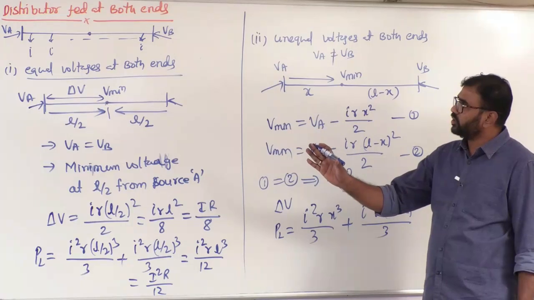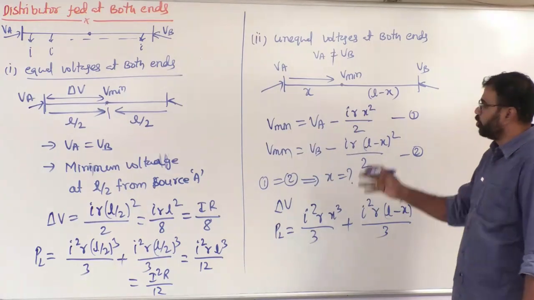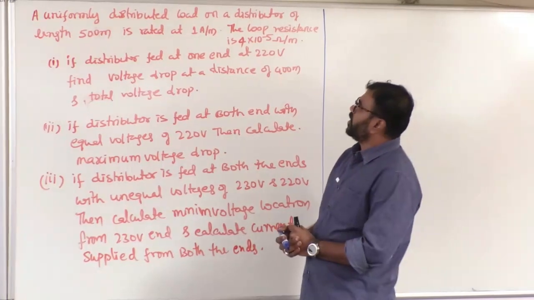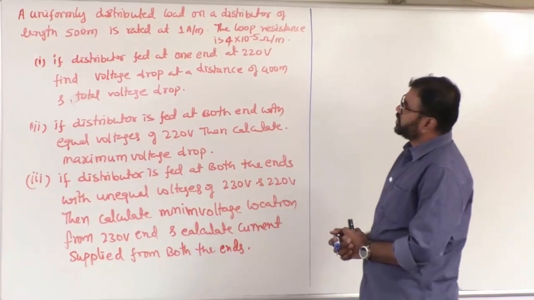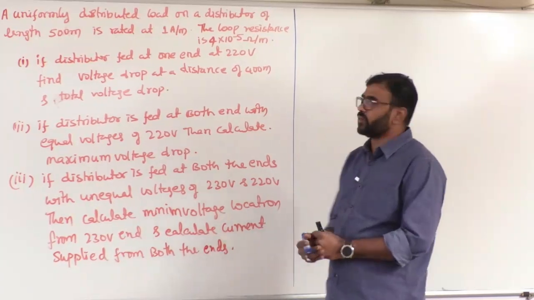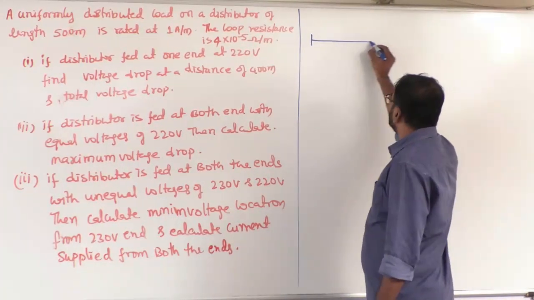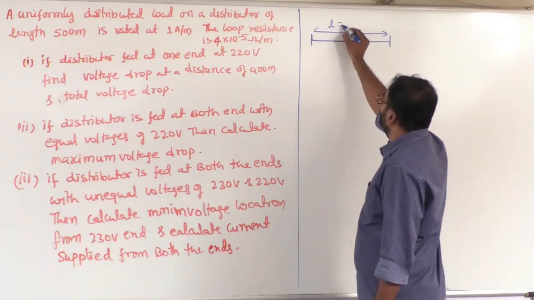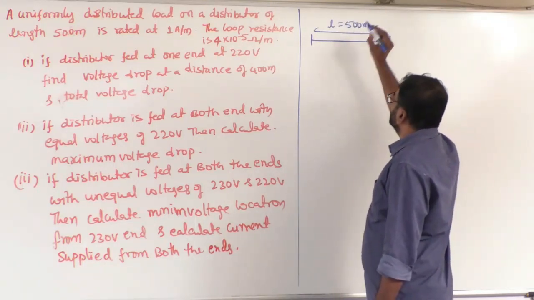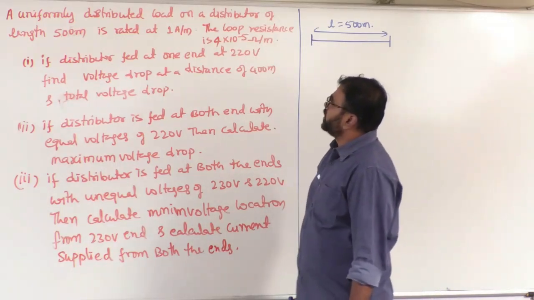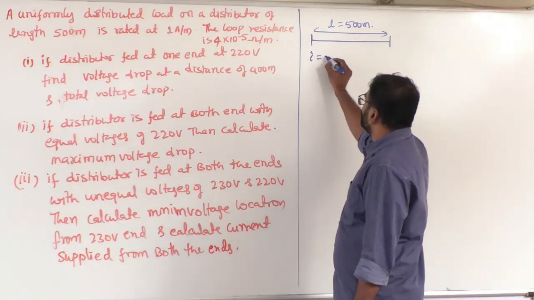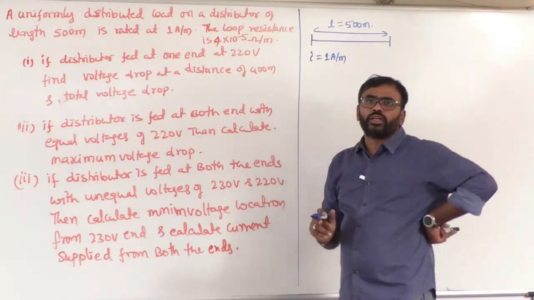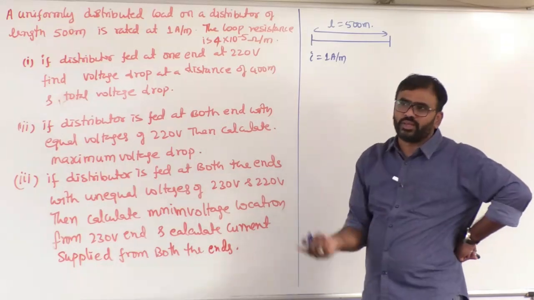With equal voltages at both ends, unequal voltages at both the ends. Now see this question. A uniformly distributed load on a distributor of length 500 meters. That means the length of the distributor is given as 500 meter. Fine. Clear? And the loading I is 1 ampere per meter. And the loop resistance is given 4 into 10 power minus 5 ohms per meter.